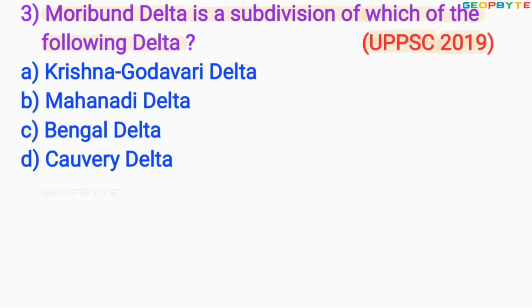Option A Krishna Godavari Delta, option B Mahanadi Delta, option C Bengal Delta, option D Kaveri Delta. The correct answer is option C Bengal Delta. Let us move to the next question.